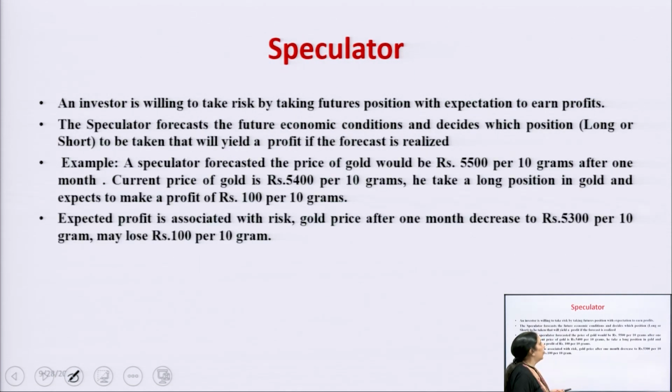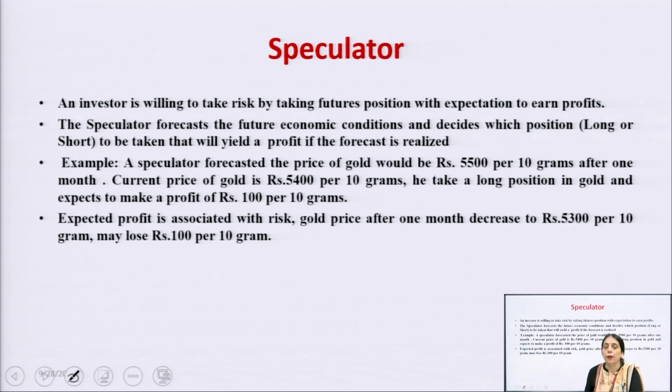Now the speculator. What is the main aim of the speculator, my dear student? Its main aim is to earn a profit only. He entered into the market to earn a profit. His intention is not to minimize the risk. His intention is only to earn a profit, and he can do so by entering into the contract.